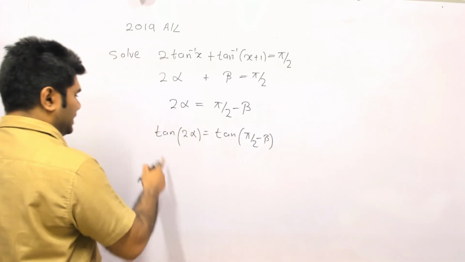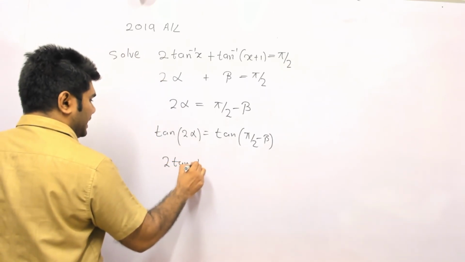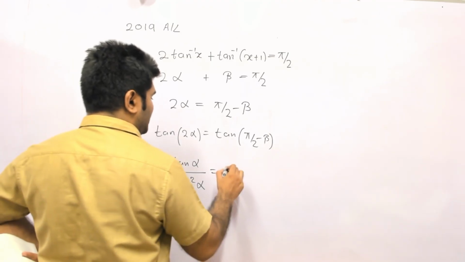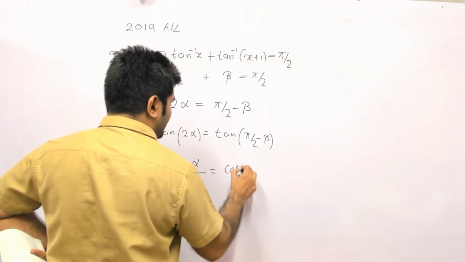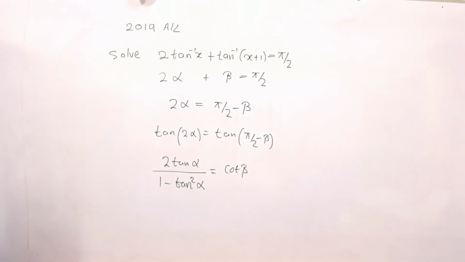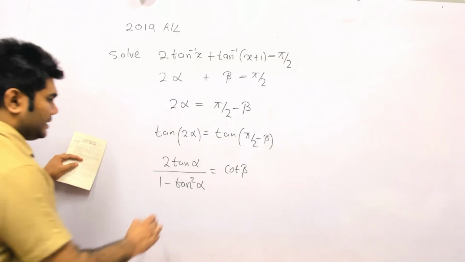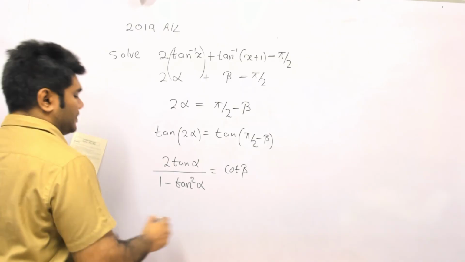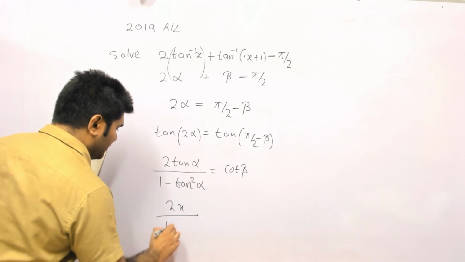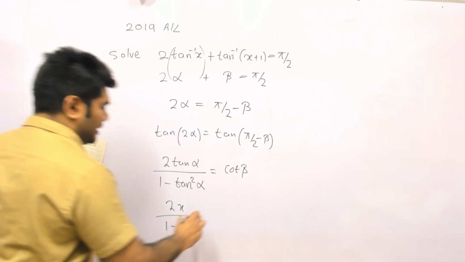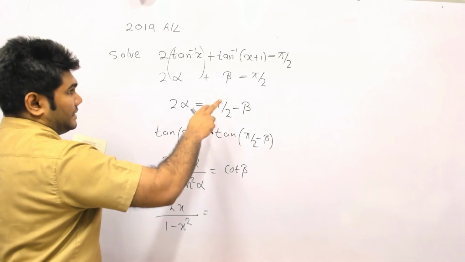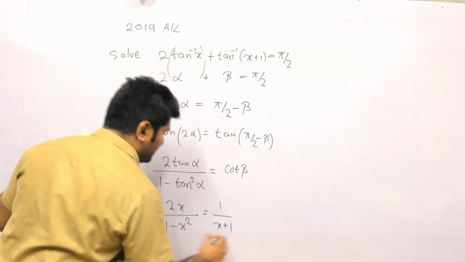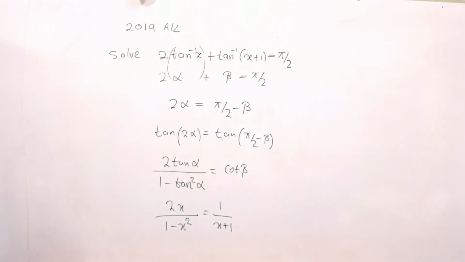And notice that this is going to be 2 tan alpha over 1 minus tan squared alpha. This is going to be technically cot beta. So what is going to happen is that it's clear that I can put whatever tan alpha here. So tan alpha is technically x. So that is 2x over 1 minus x squared. And cot beta, in the sense that it's a reciprocal of the tan, is going to be 1 over x plus 1. Okay, so it's 1 over x plus 1.